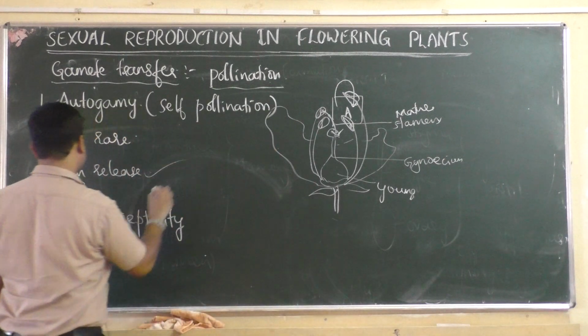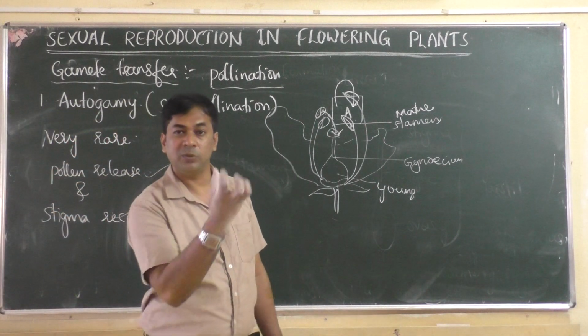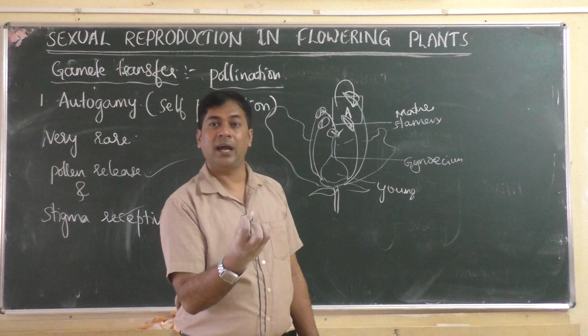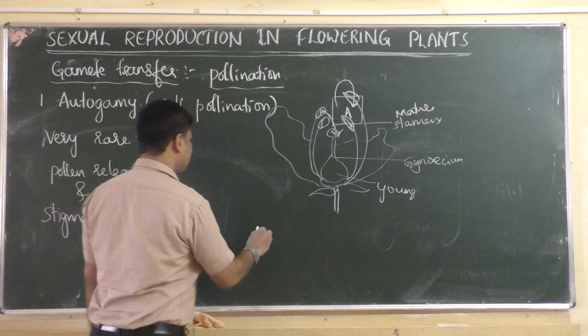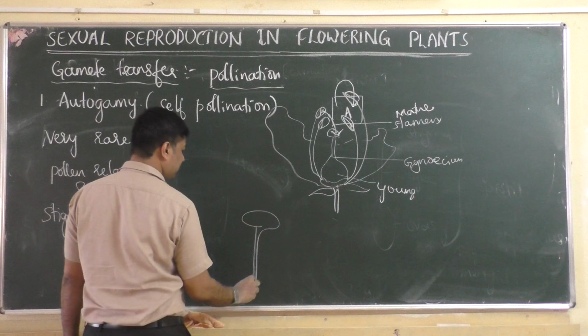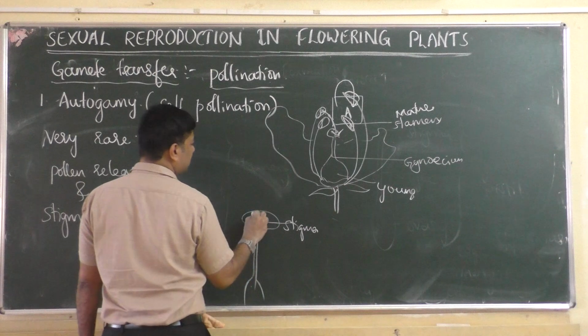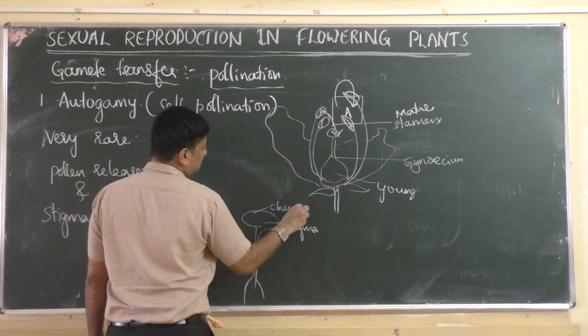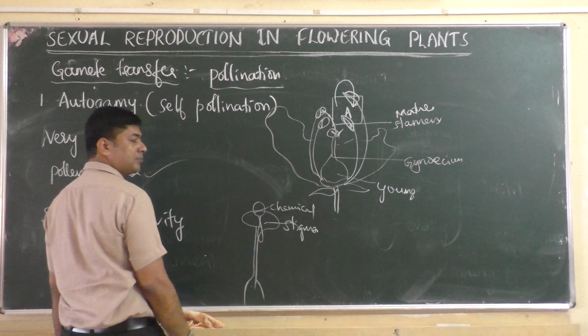Because pollen release and stigma receptivity mean the capacity of the stigma to receive the pollen grain and support it to produce a pollen tube. What exactly happens there? Suppose this is a stigma. Once it is mature, it produces a chemical, and that chemical is required for the pollen grain to produce a pollen tube.